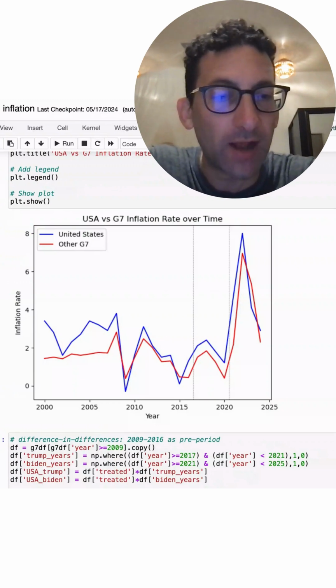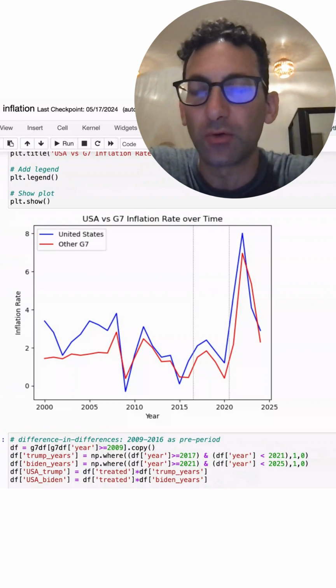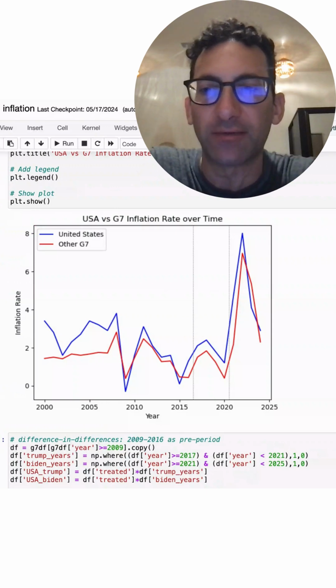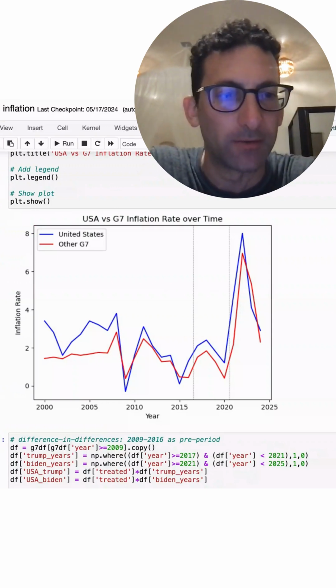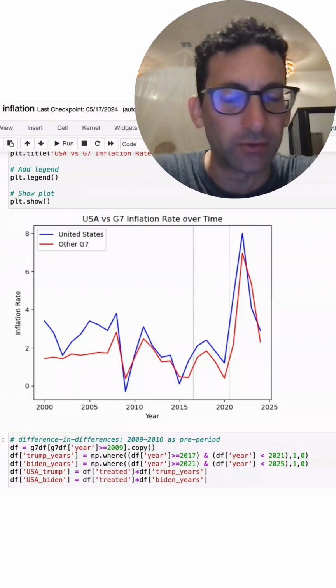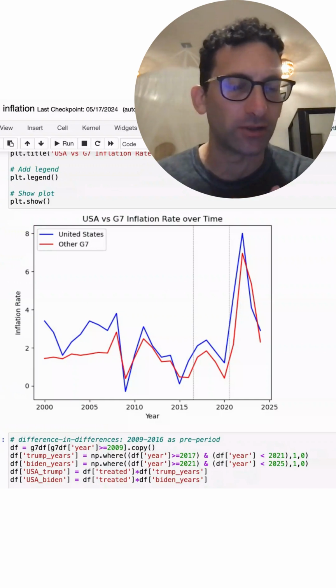Now, it's usually good practice whenever you're doing difference in differences to plot the two time series. So the blue is the United States inflation rate from 2000 to 2024, while the red line is the average of the other G7 countries over the same time period. Some things to notice here. Prior to the financial crash, they didn't really track each other very well.